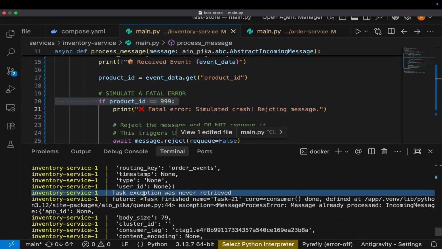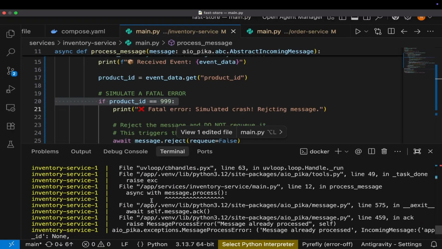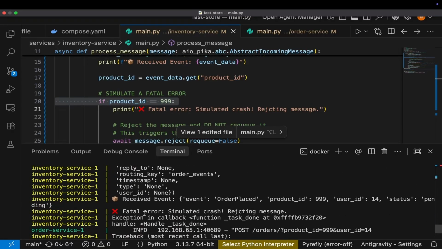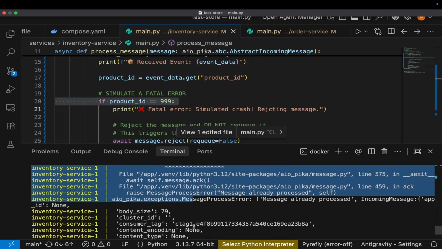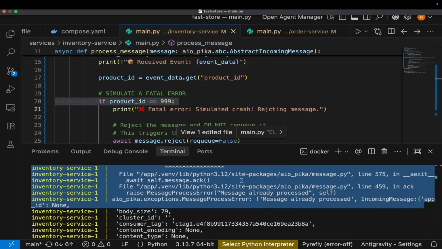So you see task was never retrieved. See, it says fatal error, simulated crash, rejecting message. Yeah, but I need to handle this traceback. Okay, but at least you can see that it was rejected.